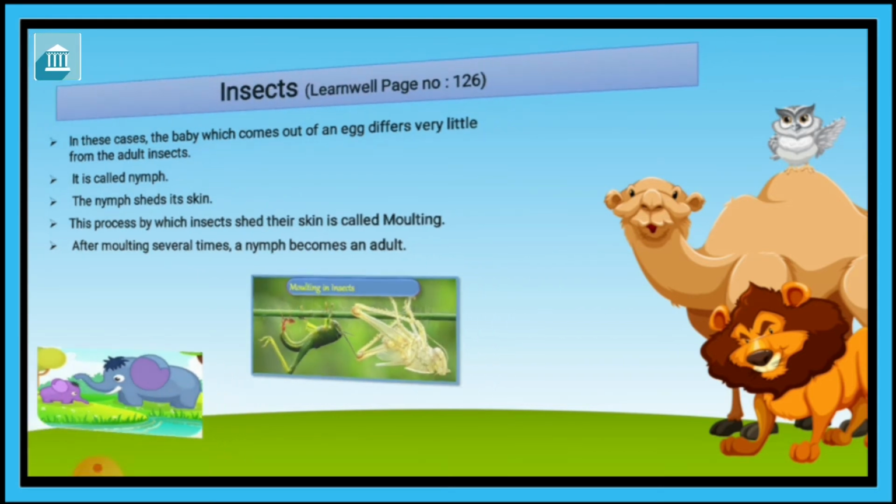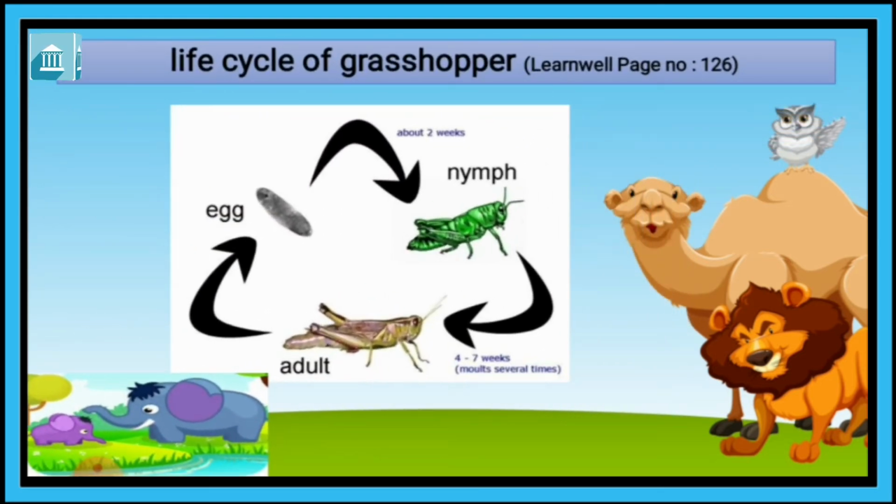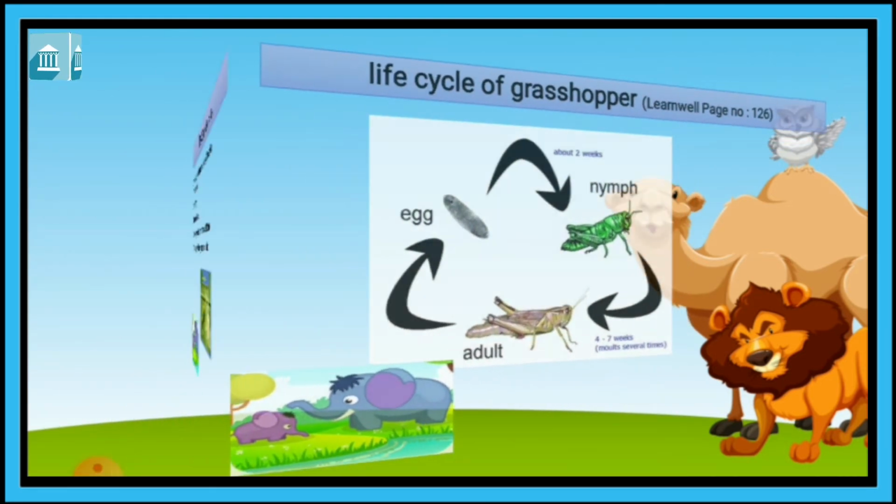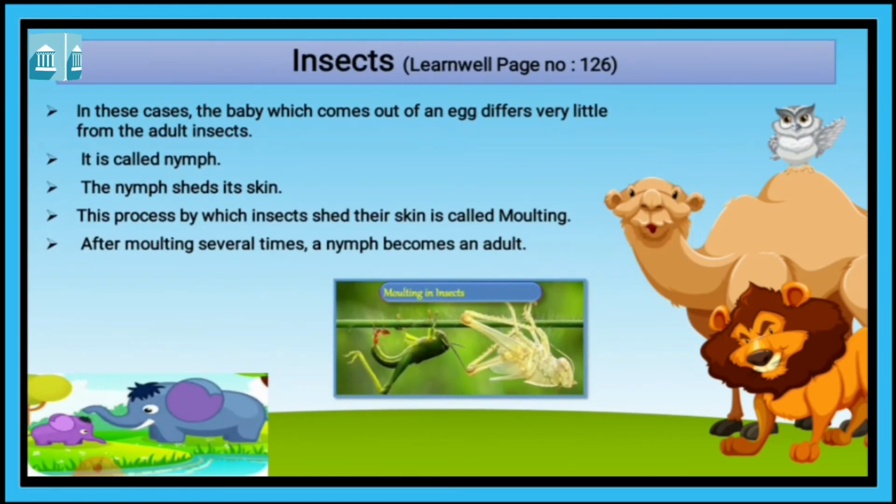As you can see in the picture, they shed the outer layer of their skin. This process by which insects shed their skin is called molting. Now what is called molting?